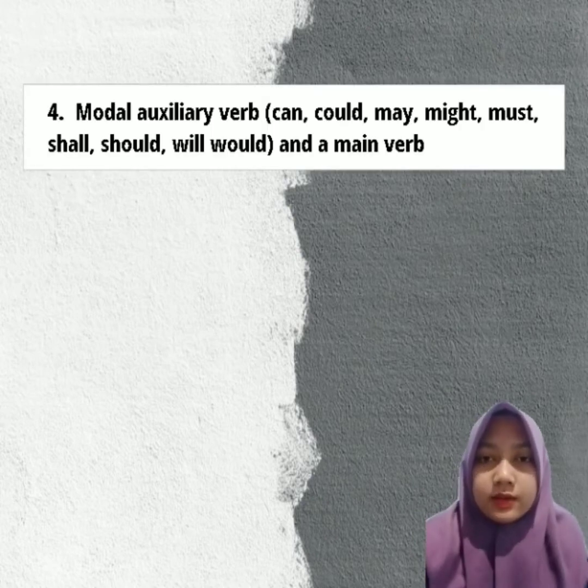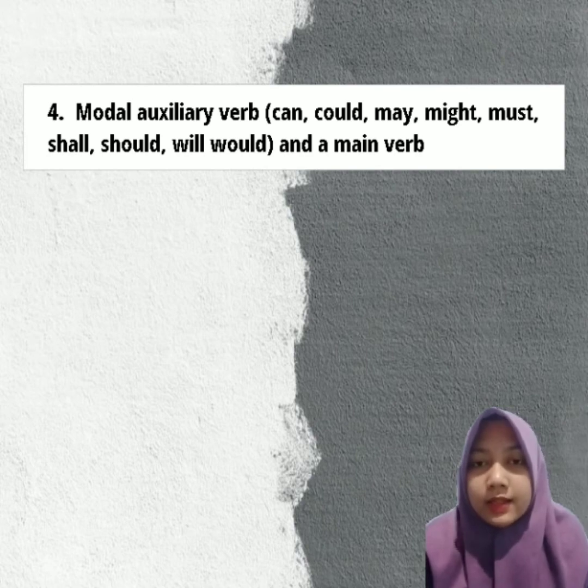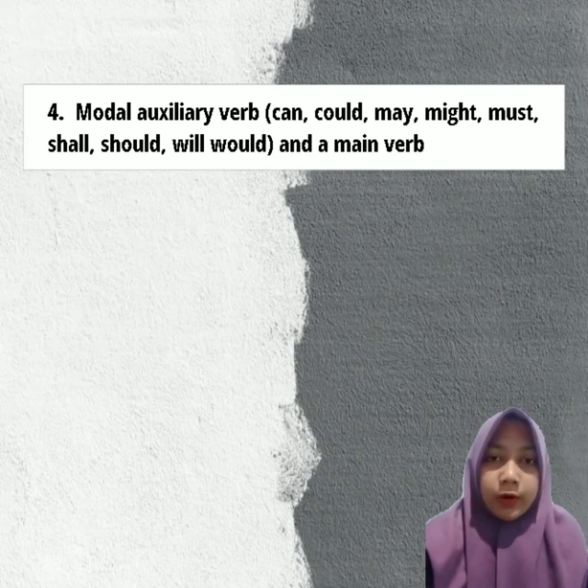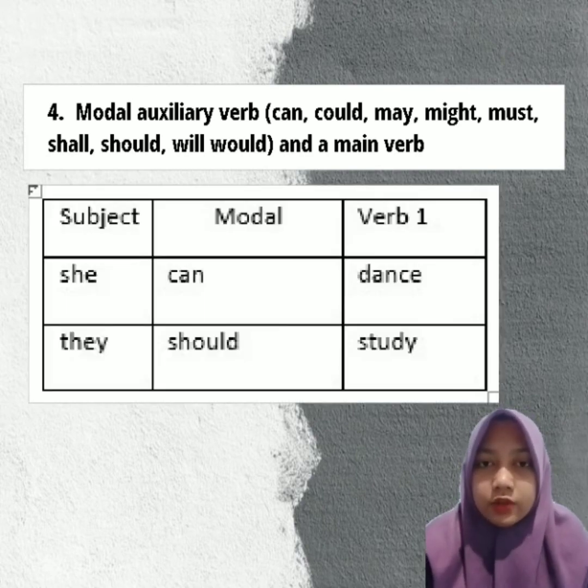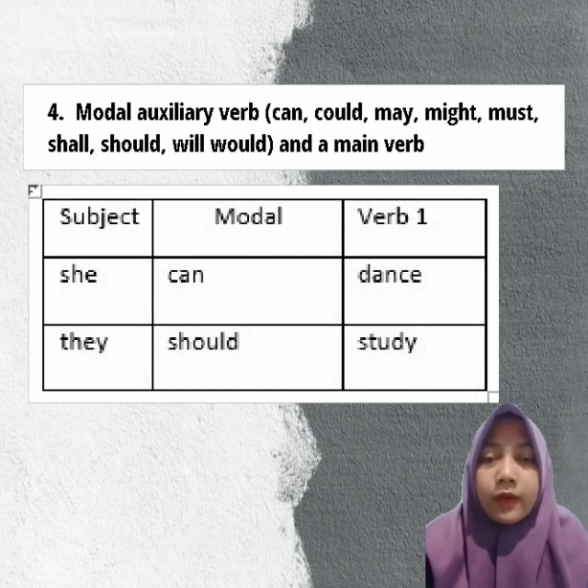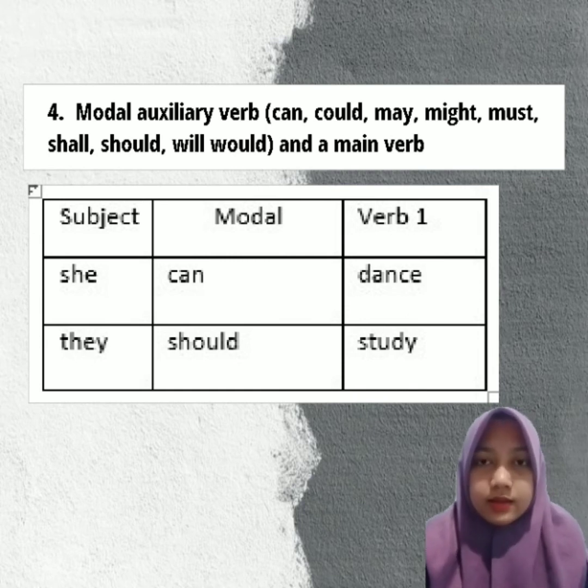And next consists of a modal verb and a main verb. And you can see the examples in the table. They are, she can dance and they should study. So the forms of verb phrase here are can dance and should study.